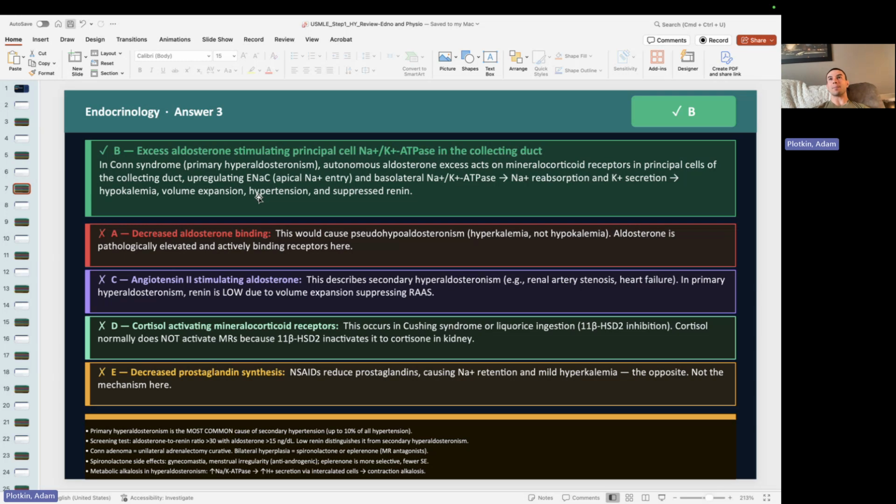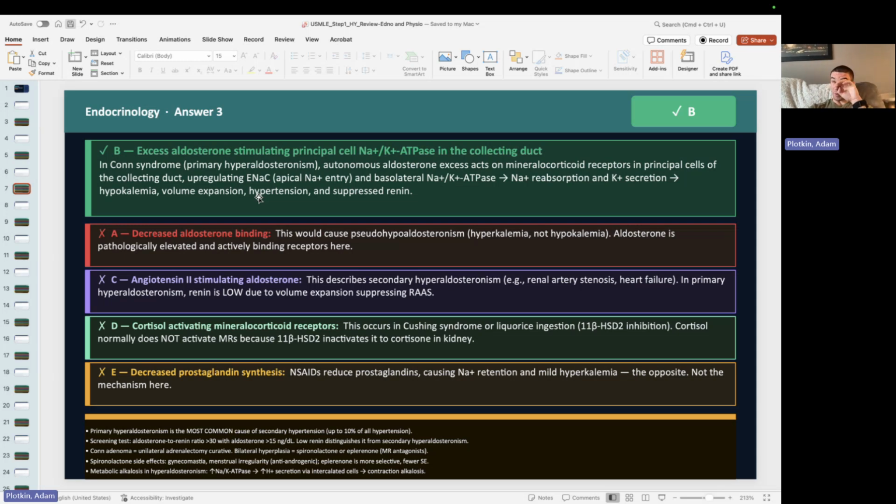But then for the other 10%, you can start considering endocrine disorders. There are a couple different endocrine disorders you can consider. Conn syndrome, or primary hyperaldosteronism, is going to be the most common cause. But then we also have reninoma, which is a JG cell tumor that's secreting renin, obviously. And you have things like syndrome of apparent mineralocorticoid excess, where you have a dysfunctional 11-beta hydroxysteroid dehydrogenase, or the patient was taking a crap ton of black licorice, which has glycyrrhetinic acid, which inhibits that enzyme.